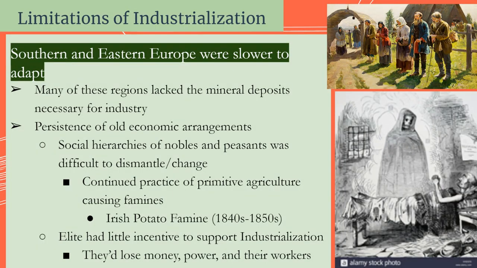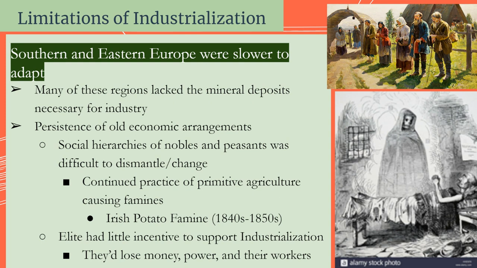And so let's talk more about how industrialization spread and some of the limitations of industrialization in other parts of Europe. So this is a big key thing to know that Southern and Eastern Europe are going to be much slower to adapt and to industrialize. Why? First of all, a lot of these regions lack the mineral wealth that's necessary for industrializing. They don't have the coal, they don't have the iron. These are countries like Spain and Greece, Italy, Portugal. They don't have that stuff. So they're going to be slower to industrialize.